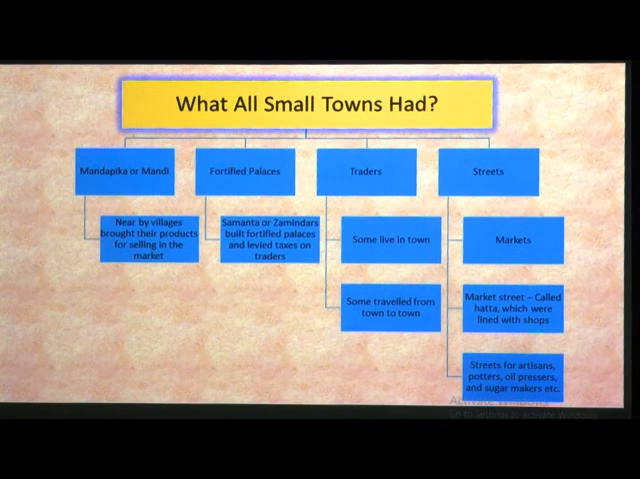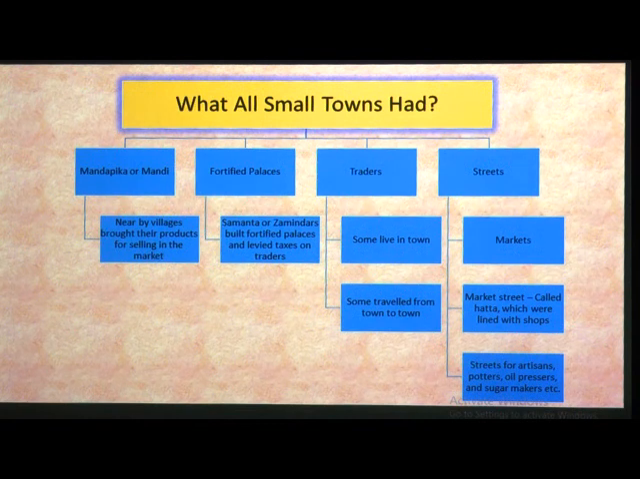Fortified palaces. Samanta or zamindars built fortified palaces and levied taxes on traders. They built very fortified palaces with tall walls, very attractive palaces, and they levied taxes on traders. Now, some traders lived in town and some travelled from town to town. Some traders stayed there and did their trading, and some were travelling from town to town.